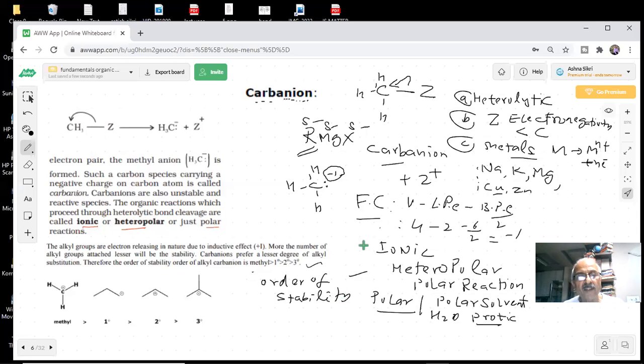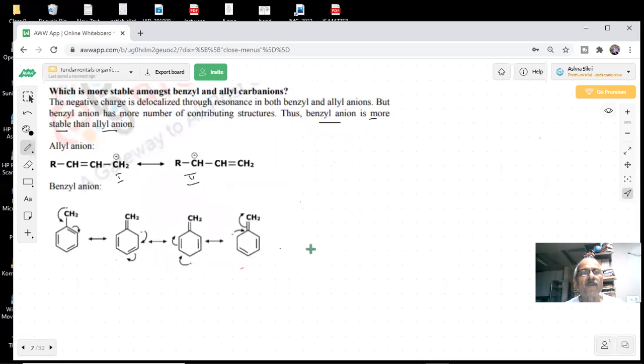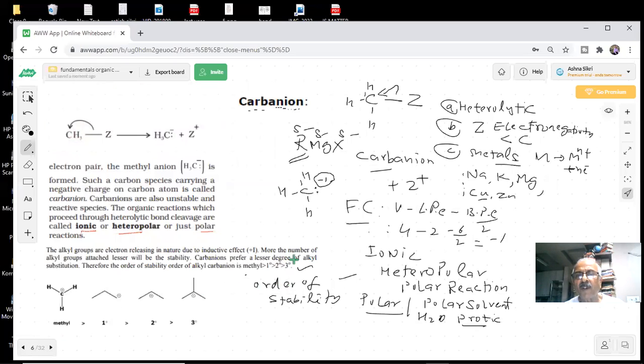Why do you say that? This is because in a carbanion we have alkyl groups, so they will also exert a plus I effect. On that basis we can say. What is the effect? Name the effect, students. All the time I tell you. Inductive effect. Which inductive effect is operating? Plus inductive effect, plus I effect. Okay, that's what's important. The important thing is what we do in the exam, students. Plus I effect of the R group. You are saying the R group has a plus I effect.